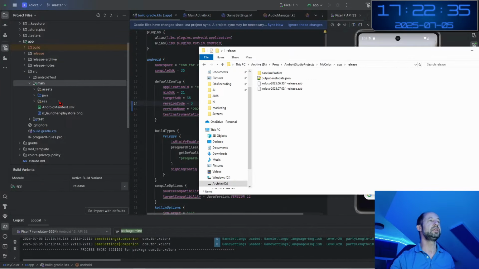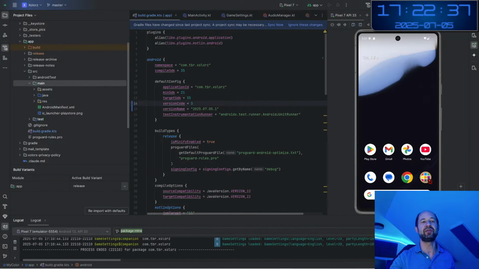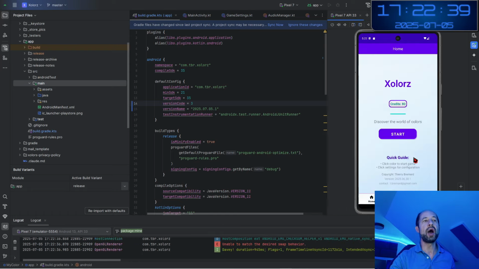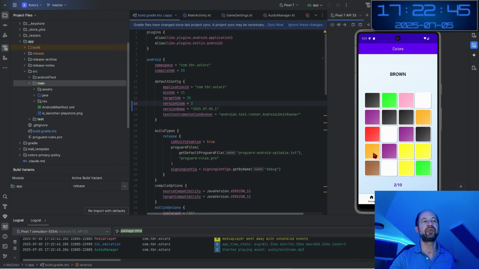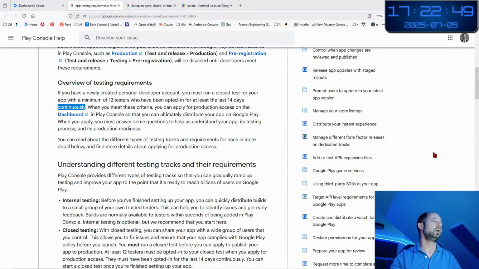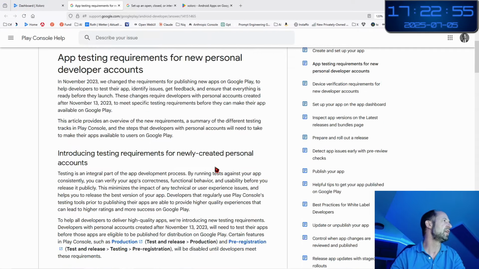Explain to me clearly, for a game app like the one I have just shown here, why the hell I should require 12 testers working for 14 days for this kind of app. There is absolutely no consideration for the application complexity, the number of screens, etc. And this is just crazy.